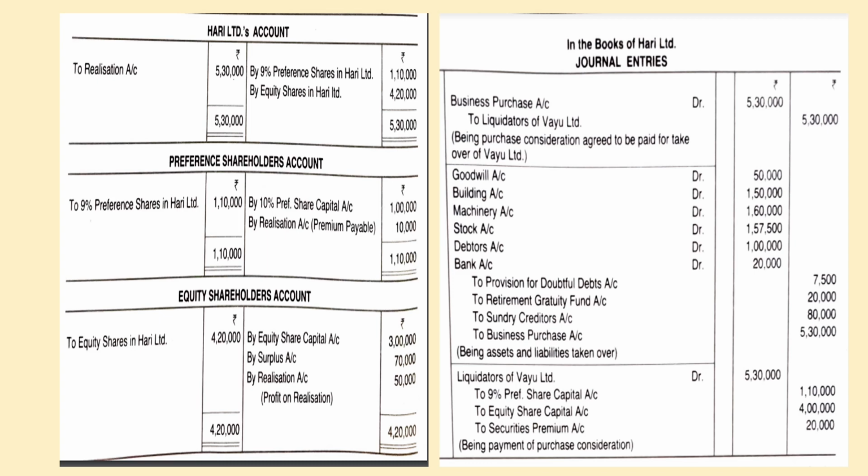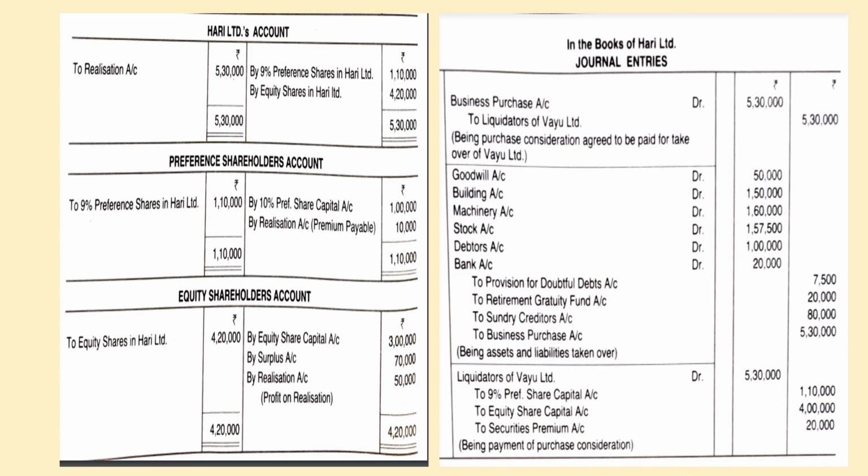So here we have equity share capital 3 lakhs, surplus 70,000, and profit on realization. In the realization account, if we balance, we get the profit on realization, and that also has to be transferred to the equity shareholders account. So that's why we are transferring it on the credit side of the equity shareholders account.